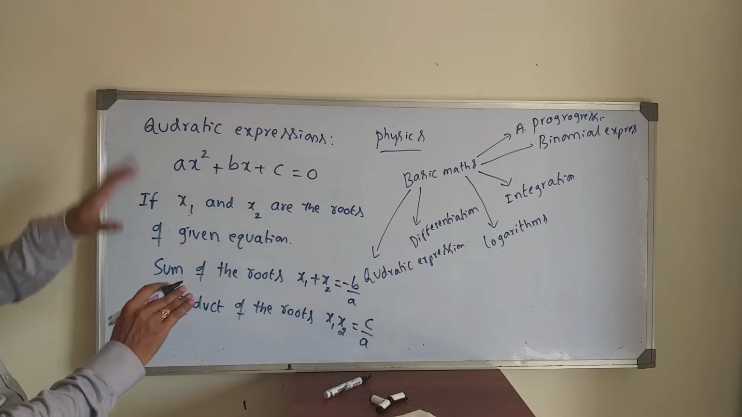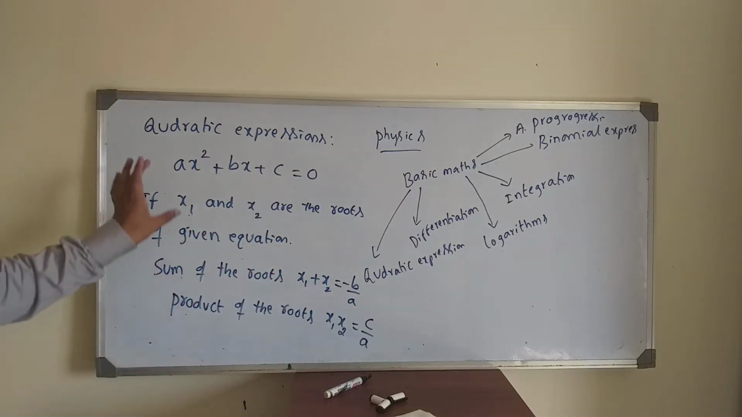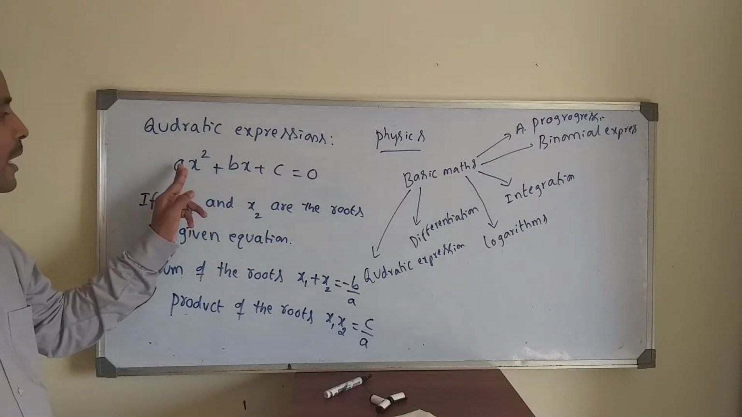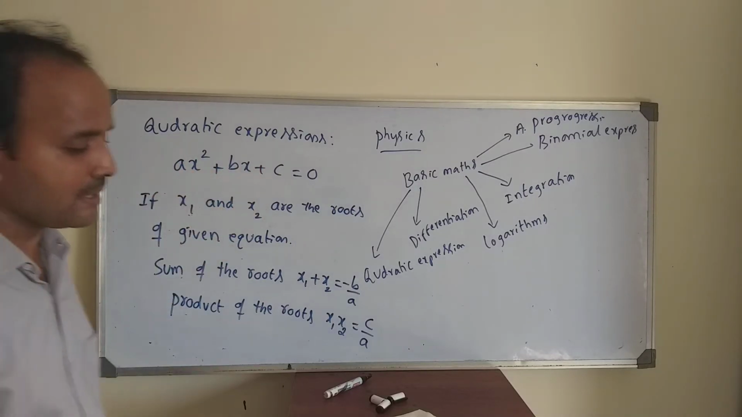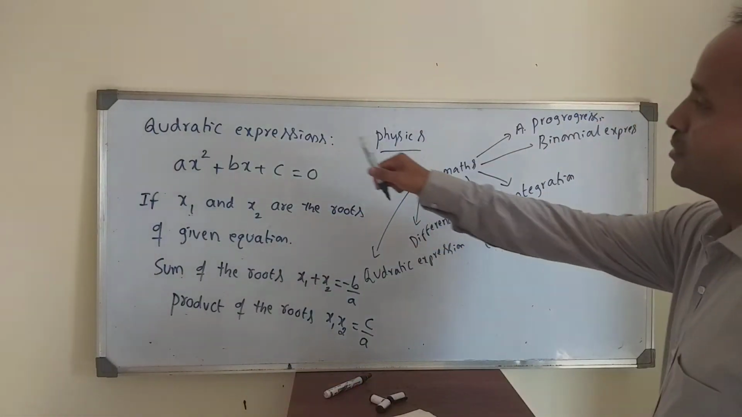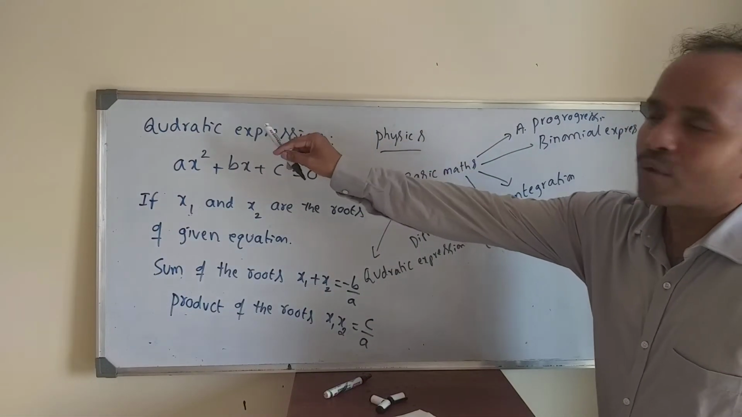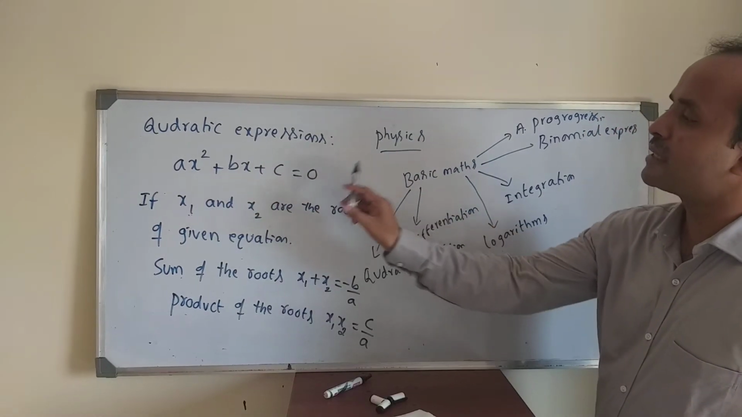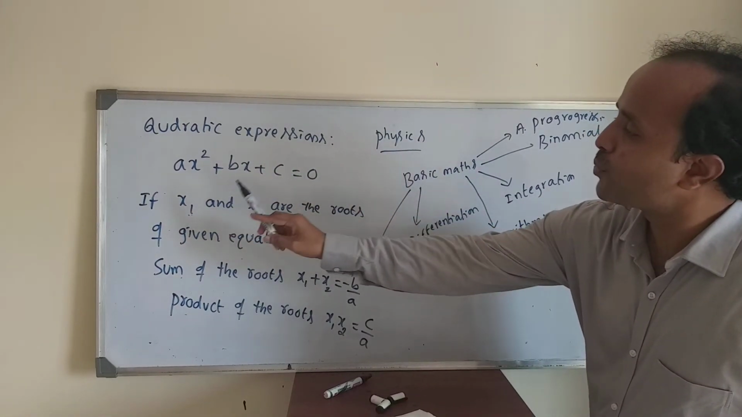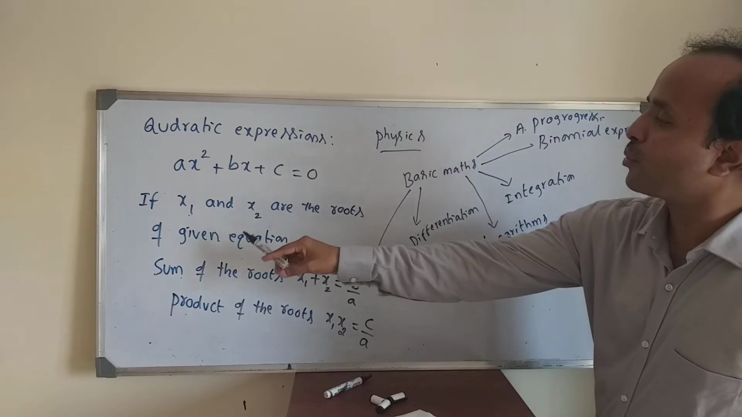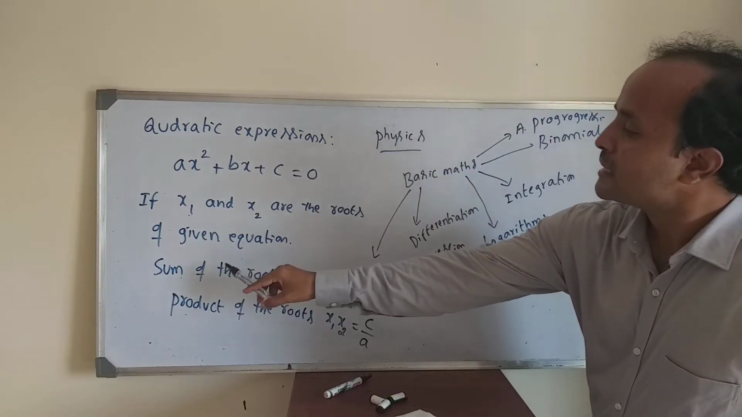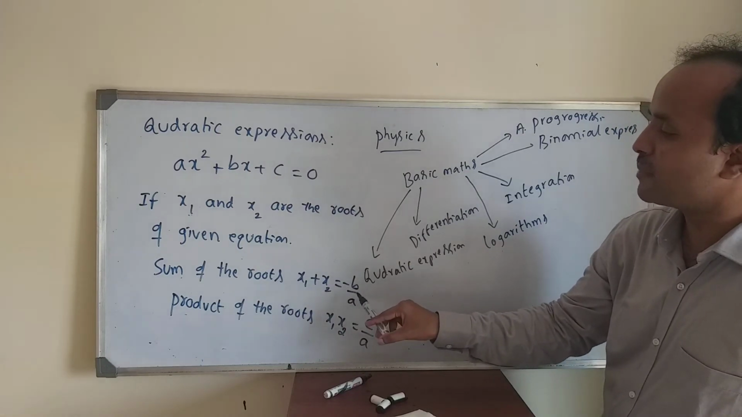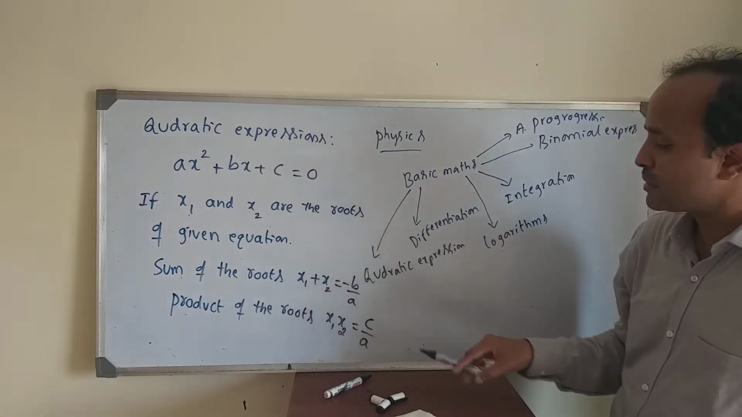So today we are starting quadratic expressions. This you studied in the lower classes. I am just revising. ax square plus bx plus c is equal to 0. If x1 and x2 are the roots of the given equation, the sum of the roots x1 plus x2 is equal to minus b by a. Product of the roots is c by a.